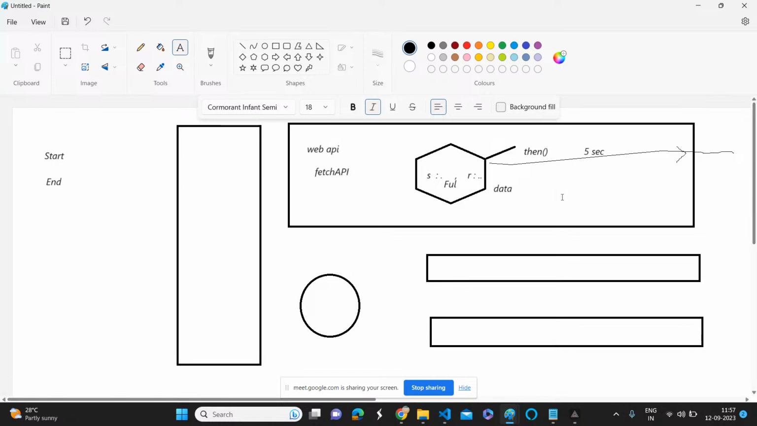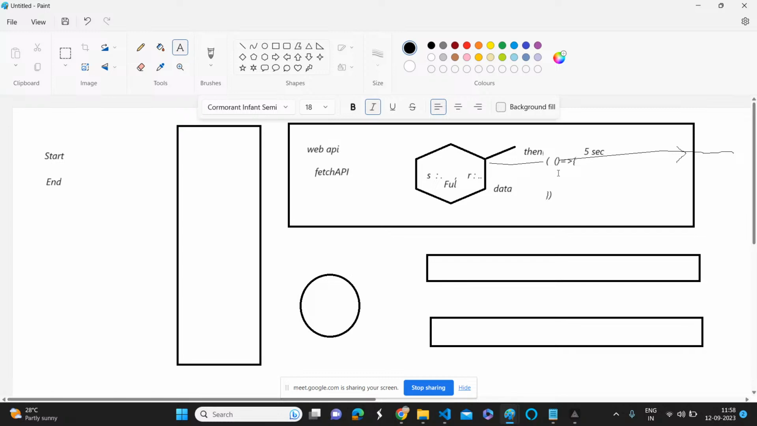So how can we use this then method? Observe carefully, this is another function, right? If you give any function to that then method, it is going to invoke this function as a callback. Whenever we pass a function to another function, what can we call that passed function? That's a callback function, right? Yes or no? Yes.